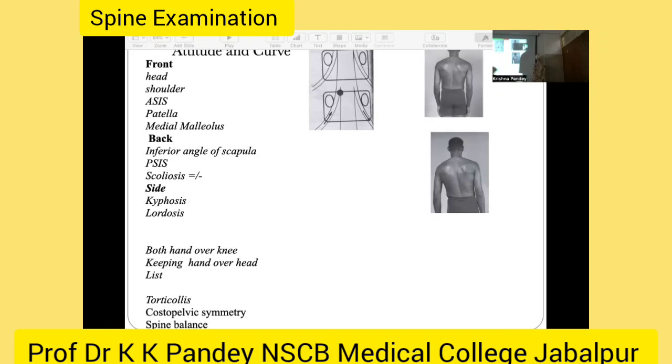This patient does this to offload the weight transmission from the spine, and you have to see whether there is costopelvic symmetry or spine balance. Is the patient having balance of the spine or not? If the patient takes some abnormal attitude, he may be offloading the spine.